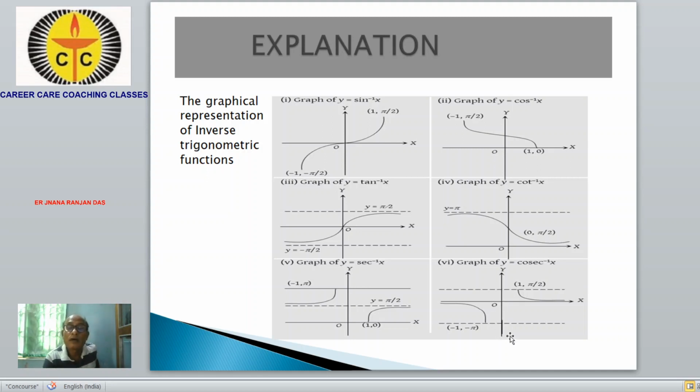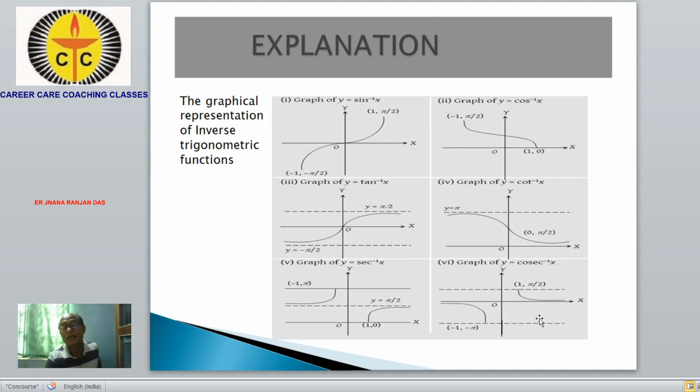1 and minus 1 are skipped, and the function is not touching the x-axis at minus infinity.